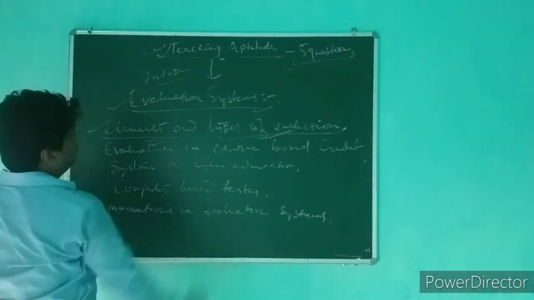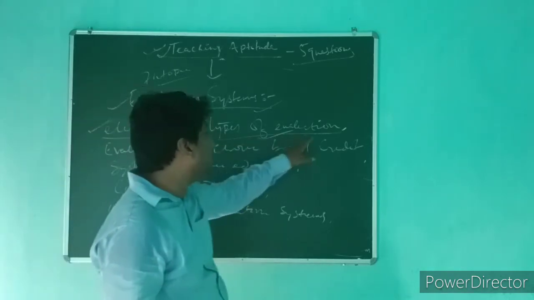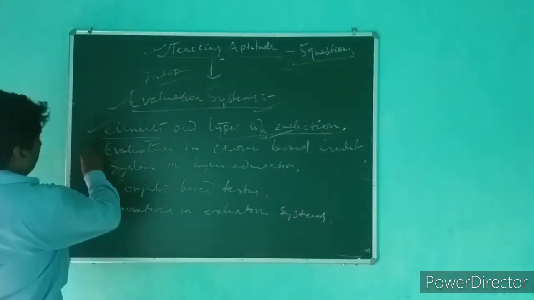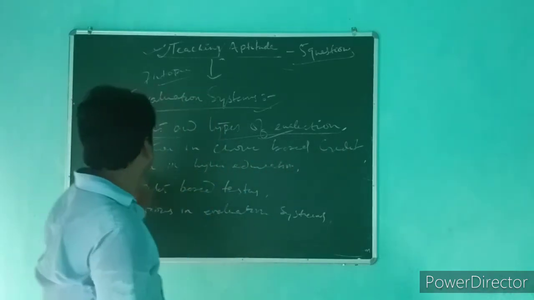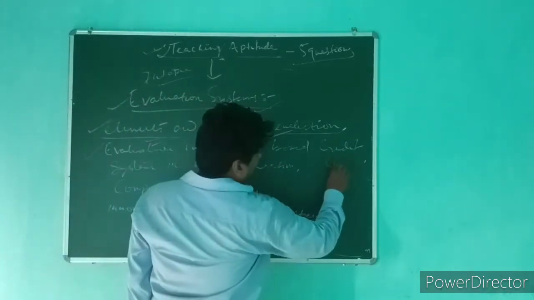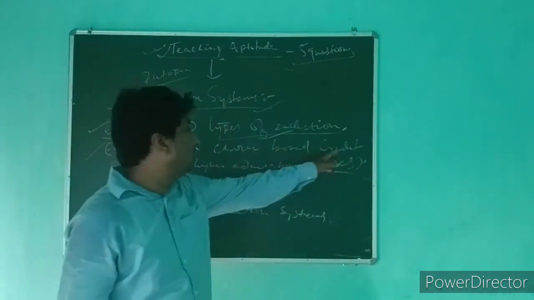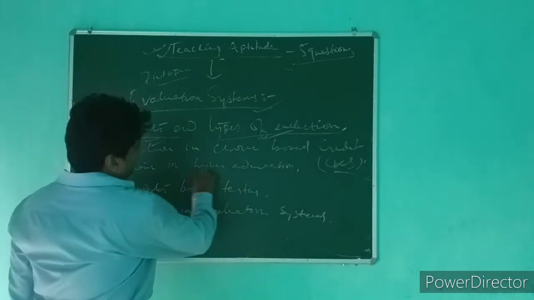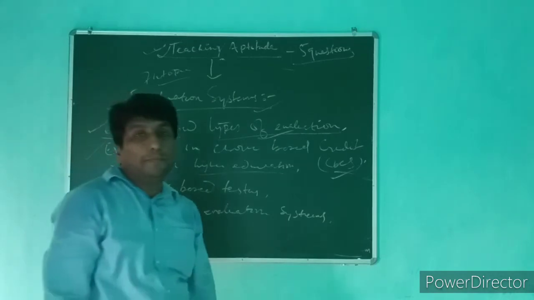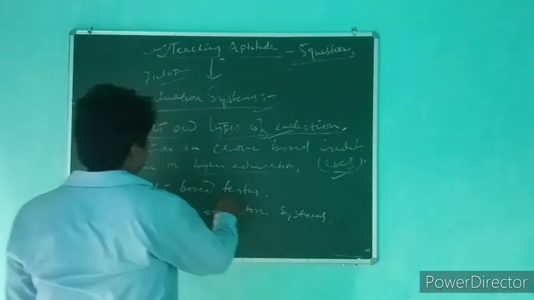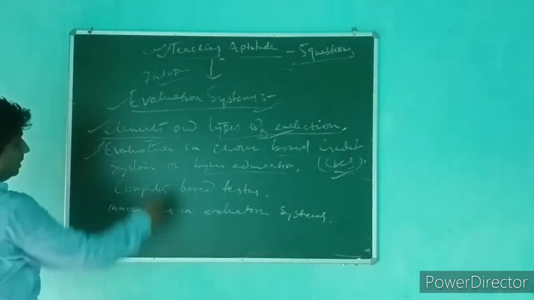The second one is evaluation in the choice based credit system, also known as CBCS, in higher education. We have to study the methods of evaluation related to CBCS. This was the second key concept.